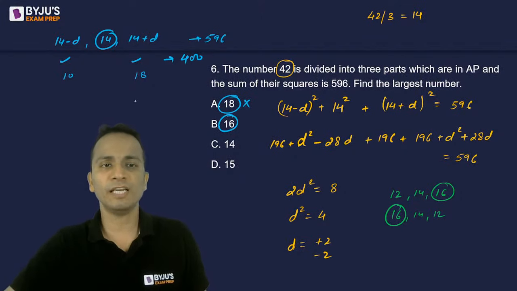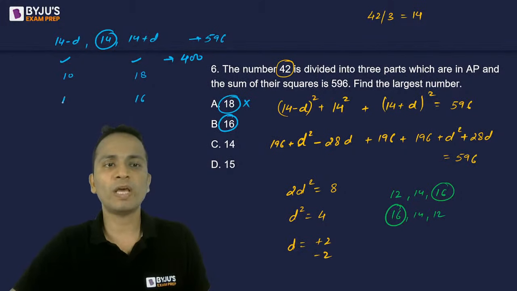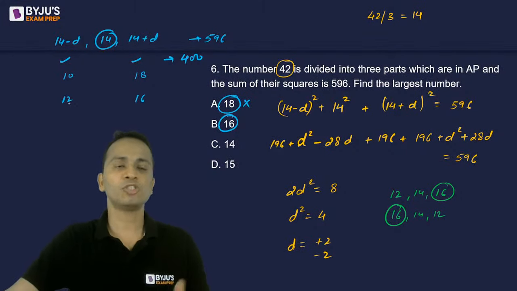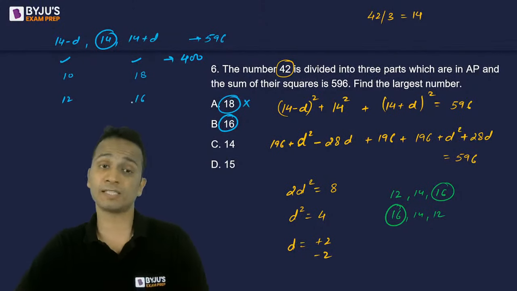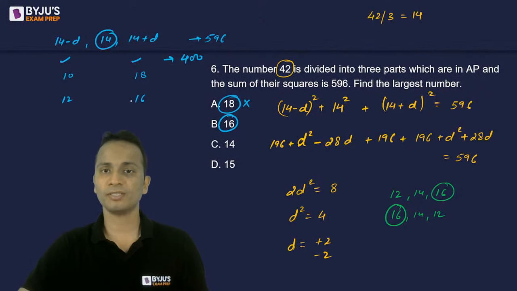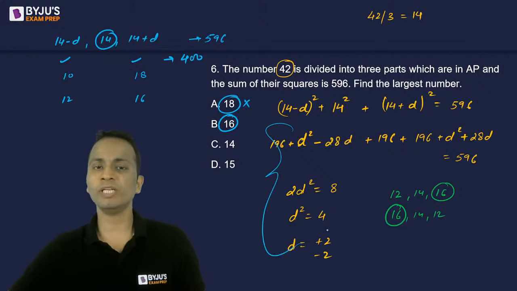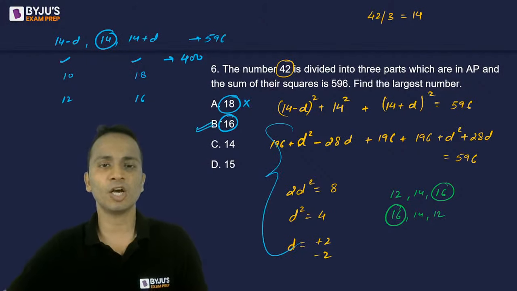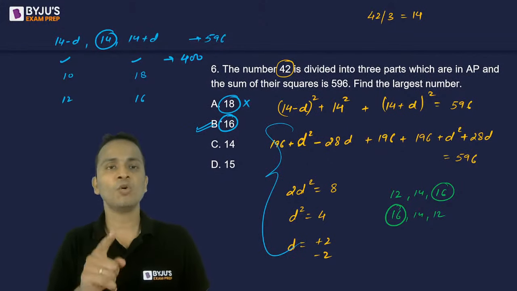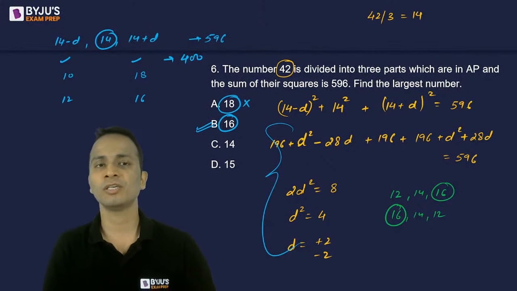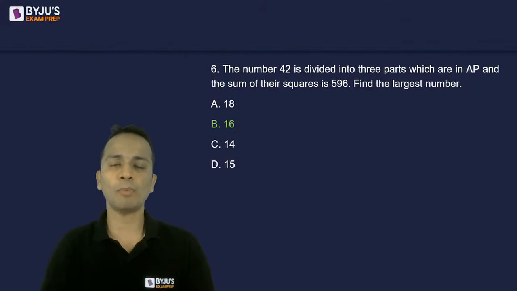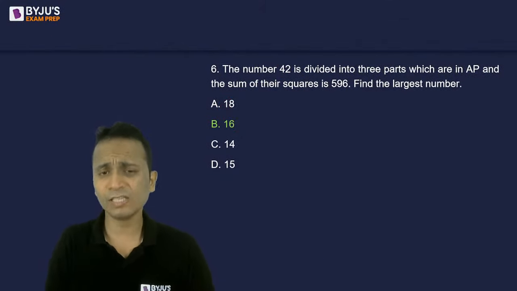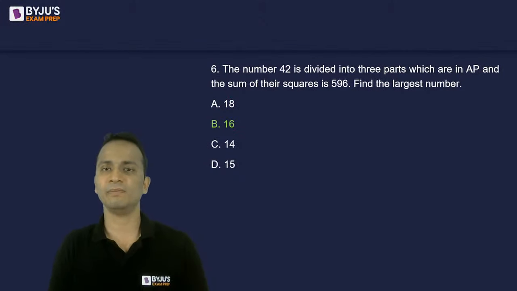I'll try 16. If 16 is the largest number, 12 will be the smallest number. So 12 square and 16 square: 144 and 256. Yes, their sum is 400. Okay, so there is no need to make these equations. You can go through the options as well once you have understood the relation between these numbers. So the correct answer will be option B, that is 16. 16 will be the largest term among these three numbers.